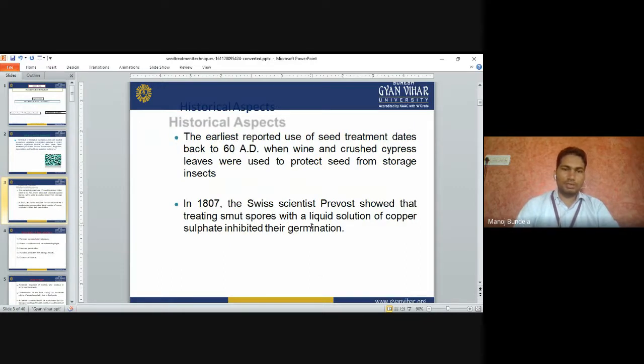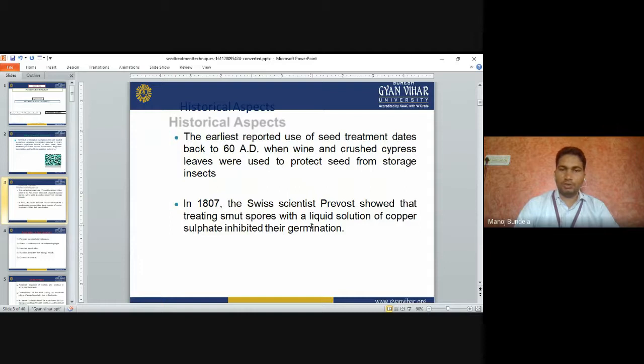Historical aspects. The earliest reported use of seed treatment dates back to 60 AD, when wine and crushed cypress leaves were used to protect the seeds from storage insects. So in 60 AD, cypress leaves were used as a seed treatment to control the storage insects.